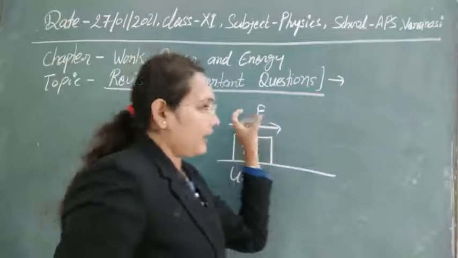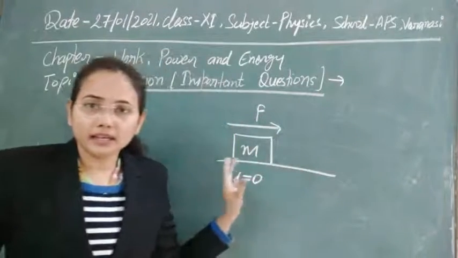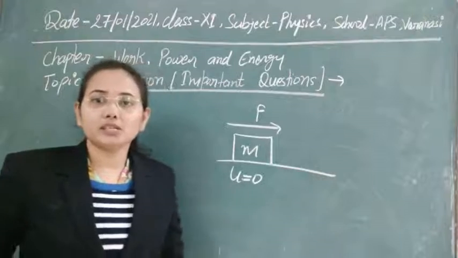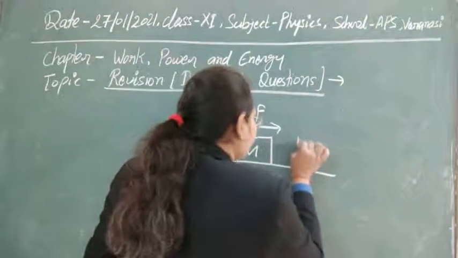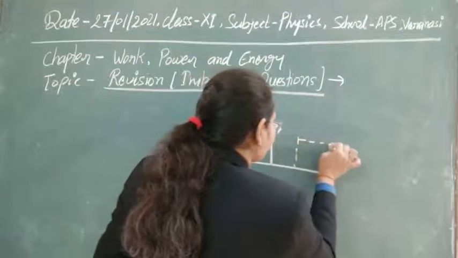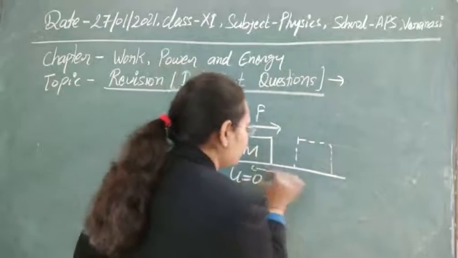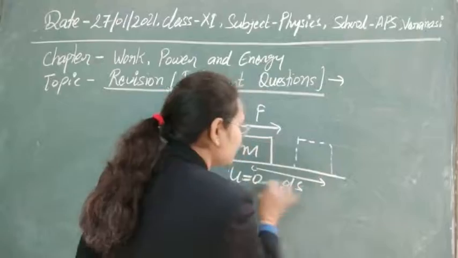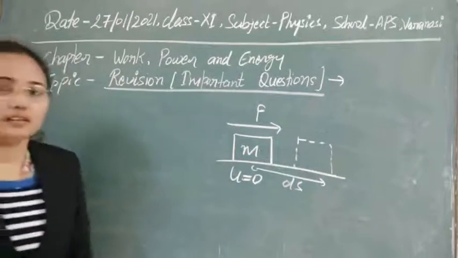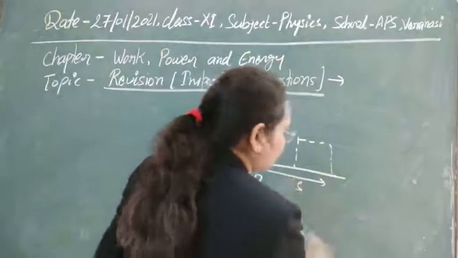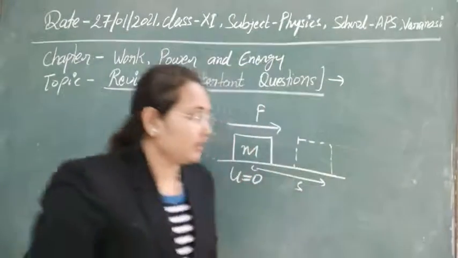Due to the application of this force, obviously the body will make some displacement. Under force in this direction, the body starts to make a displacement, and after some time t, suppose a displacement s has been produced here.